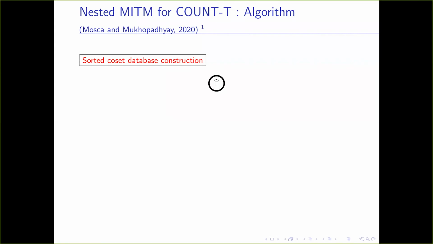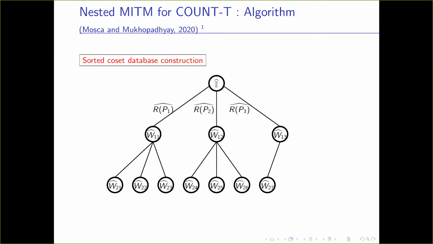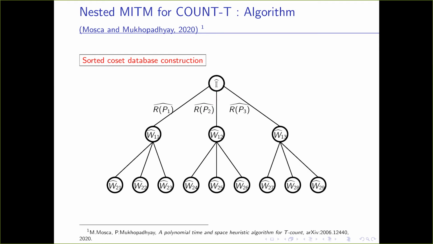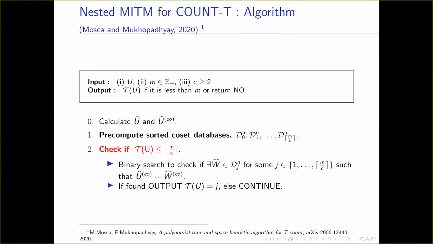So for example, we start with the identity, we multiply by the RPs, and we include all these unitaries in our database if their Gosset label is new. Now first we check if the T count of the given unitary is at most m by c by simply searching this database. It is stored lexicographically, so we can do a binary search. If we find it, then we output it.